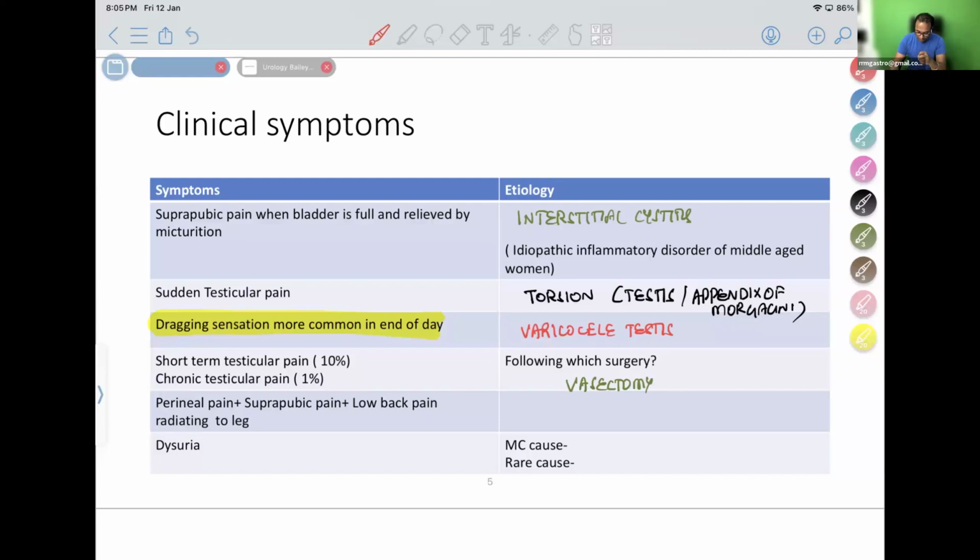Patients having perineal pain, suprapubic pain, low back pain, with the pain radiating to the legs. Which condition do you have? Please don't forget, it's a classical MCQ topic. Perineal pain, suprapubic pain, and low back pain radiating to the leg is due to prostatitis. Please don't forget, it is due to prostatitis. For dysuria, I told you, the most common cause is urinary tract infection, and a rare cause is carcinoma in situ.